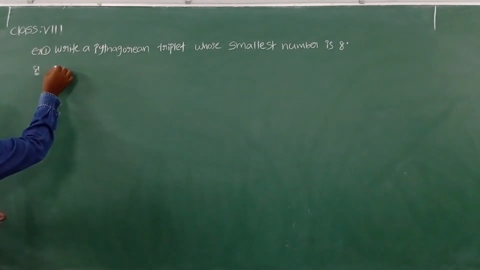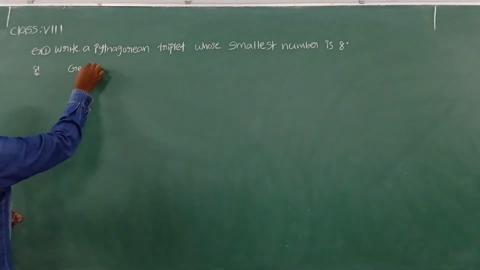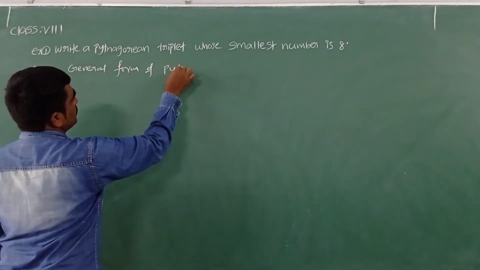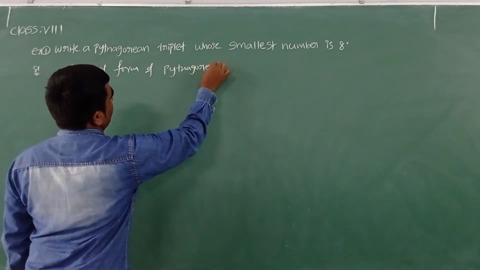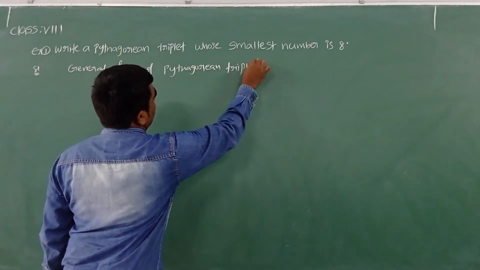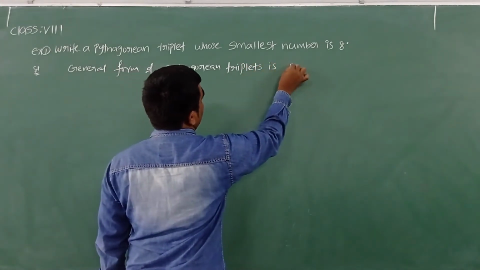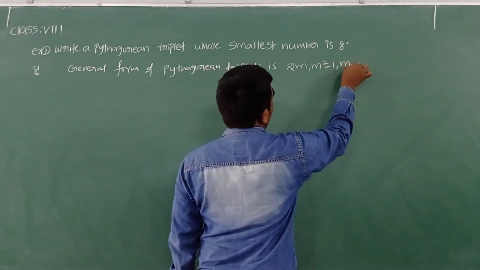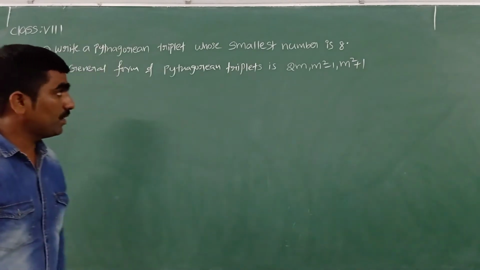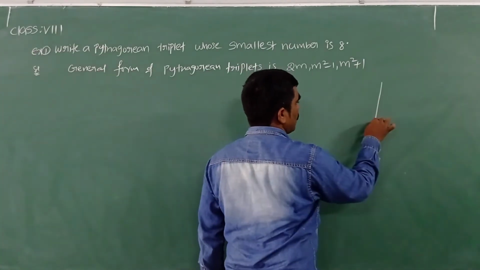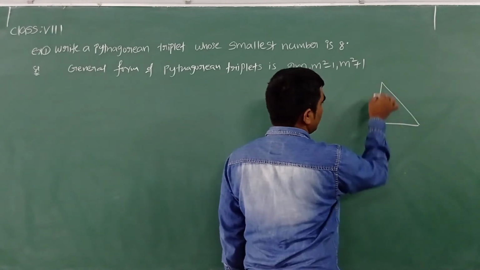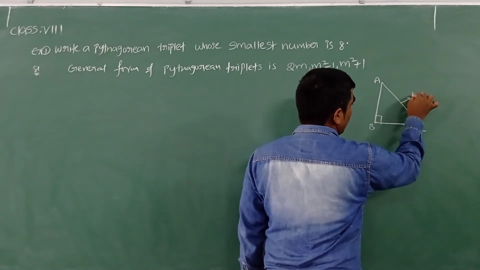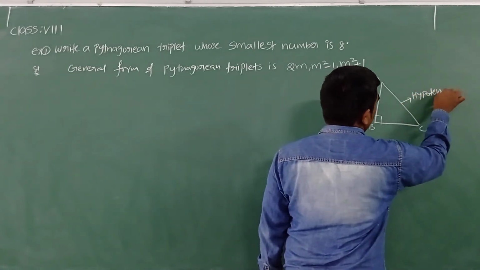We will write here the general form of Pythagorean triplets. What is the general formula? 2m, m square minus 1, m square plus 1. It is called the general form of Pythagorean triplets. In that, I said already, a right triangle we will take. So name it A, B, C. The side opposite to the right angle is the hypotenuse.